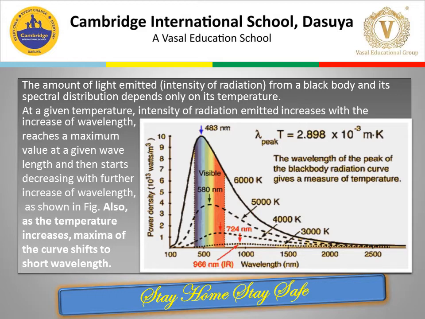You will notice that the maxima is shifting toward the lower or shorter wavelength, and corresponding to this maxima, different colors will be observed. That means with the change of temperature, the color also changes as the maxima is shifting from the higher wavelength to the shorter wavelength.